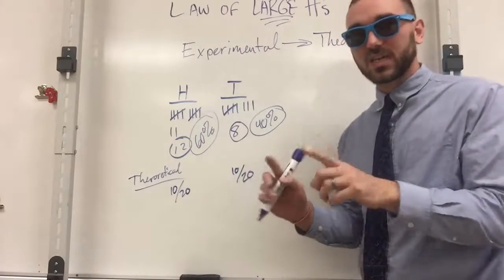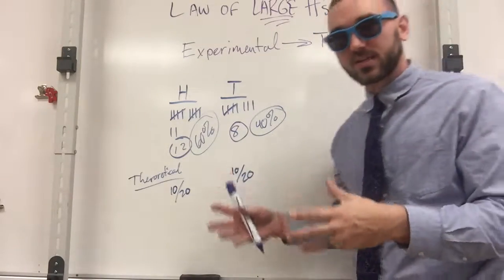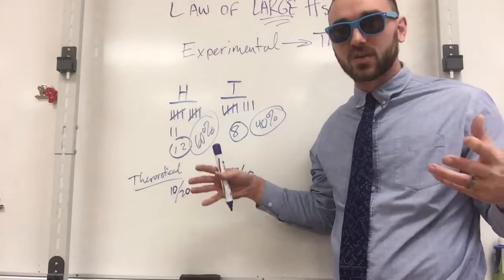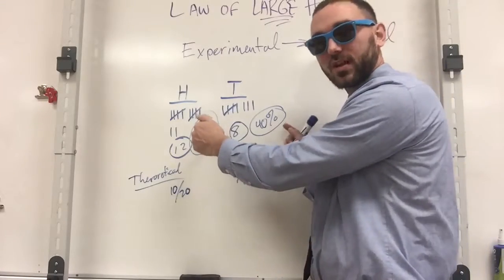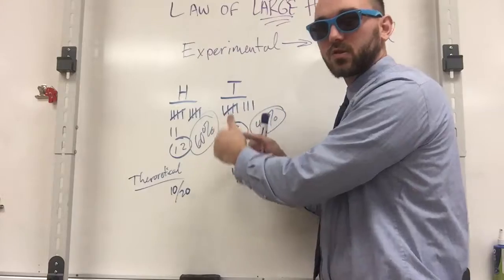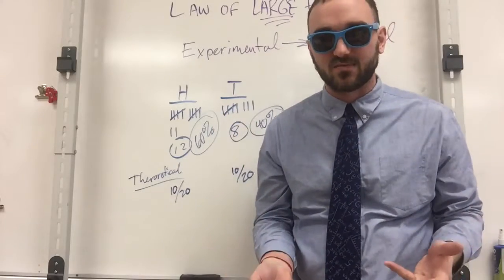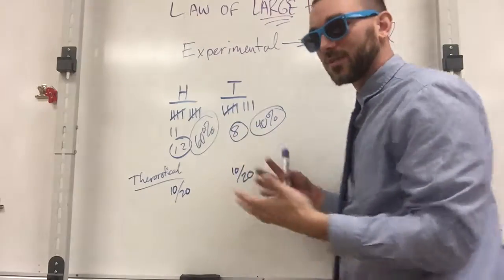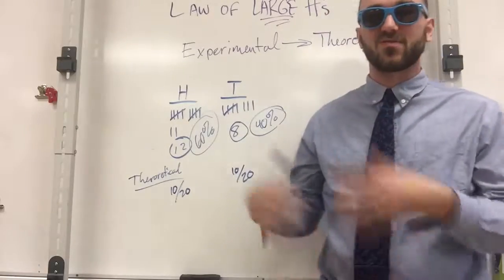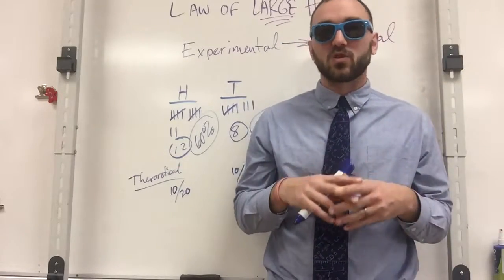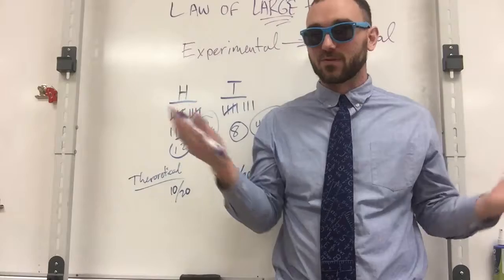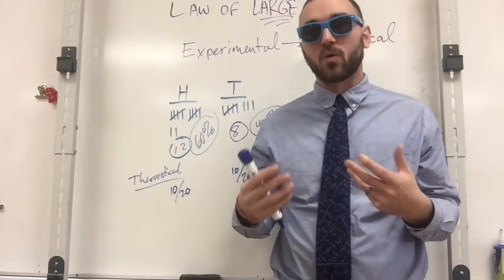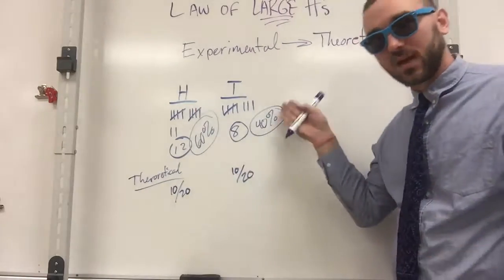So what's really cool here is as we start increasing this and say that we did this 1,000 times, you would see that these percentages would start getting closer and closer together because they're equally likely chances of happening. So as we did it 100 times, you may see that it's 51 to 49. And as we do it 1,000 times, you may not see a difference at all. It might come out perfectly even. But we're getting closer and closer to the theoretical value.